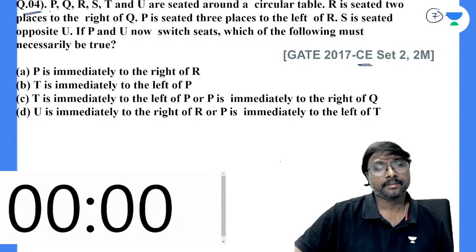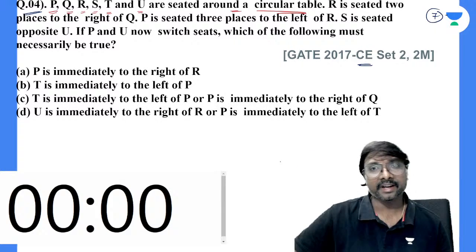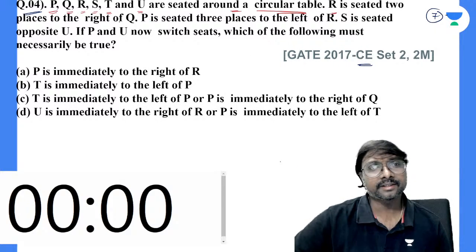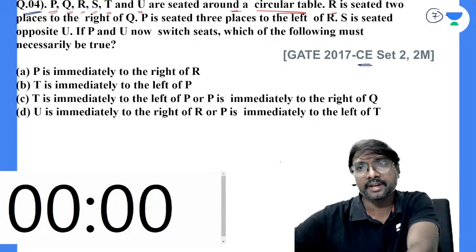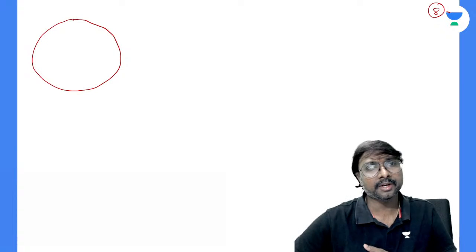Right. P, Q, R, S, T, U. How many are there? 1, 2, 3, 4, 5, 6. Right. 6 persons are seated around a circular table. They are sitting around this circular table, so you have to consider this a circle. 6 people are there if you just observe.